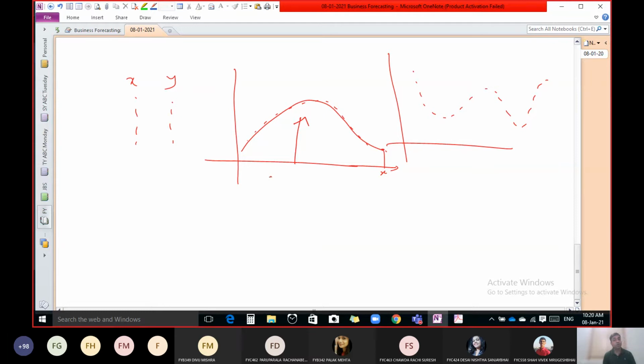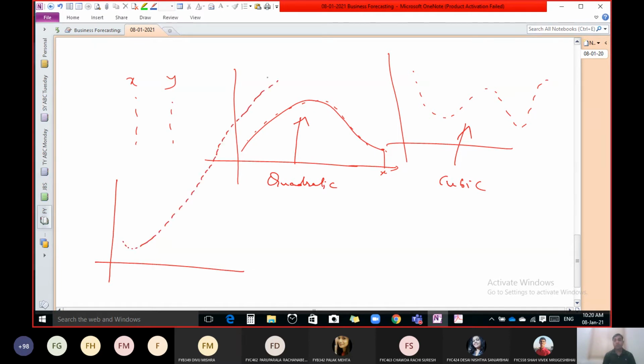Linear? The answer is no. Quadratic is better. And for this type, cubic is better. Suppose we have data like this. Any of you know which one is the best line for this type of graph?